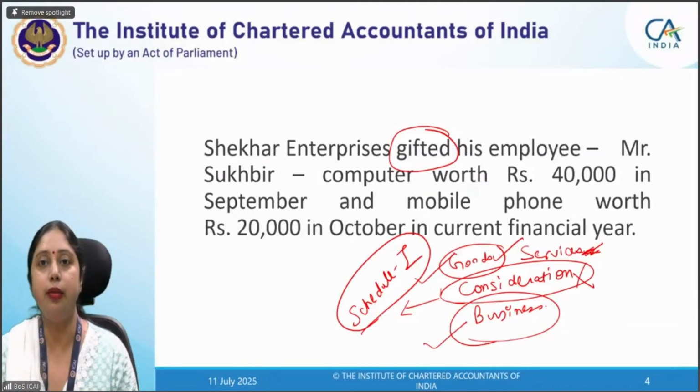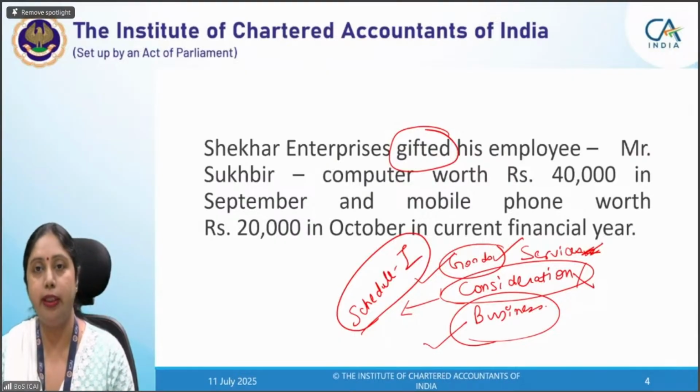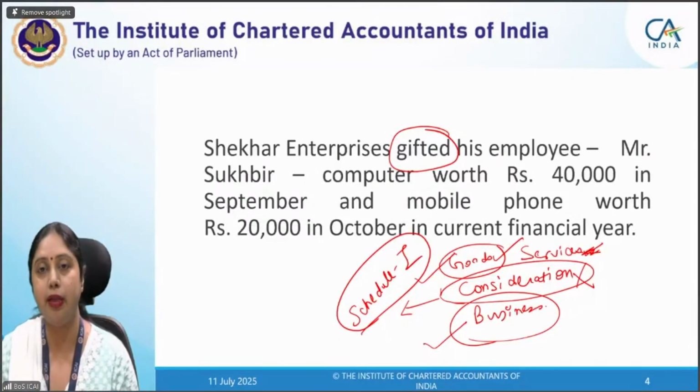That has a proviso also, which provides that in case something is gifted by an employer to his employee, if the gift amount is up to rupees 50,000, then it will not amount to supply. But if the goods gifted by employer to employee exceed rupees 50,000, that becomes supply.